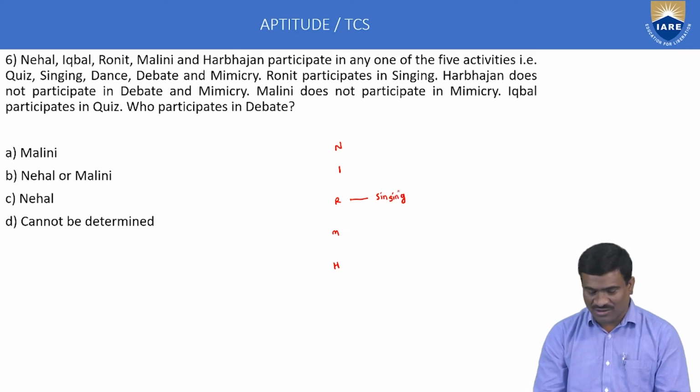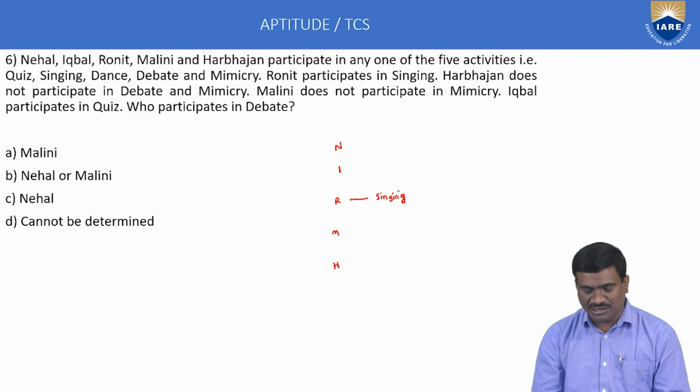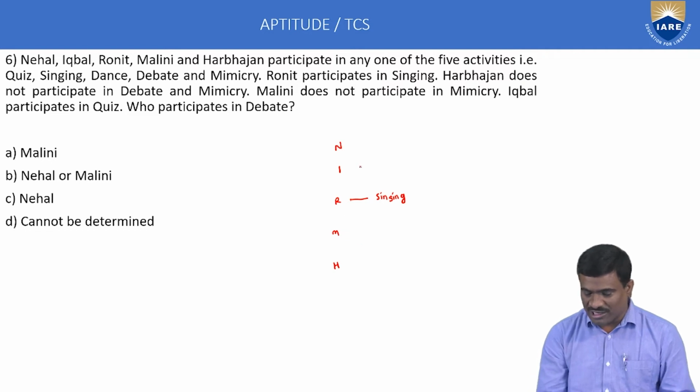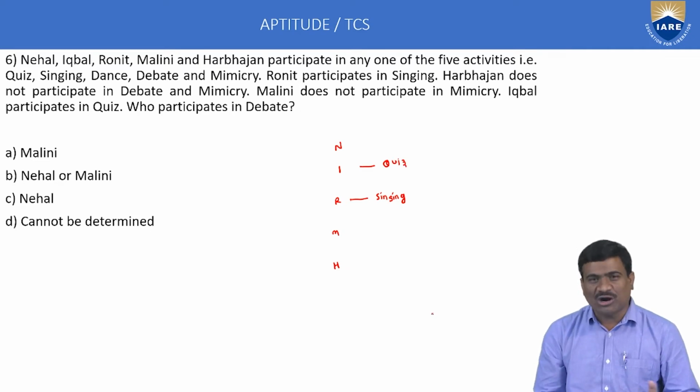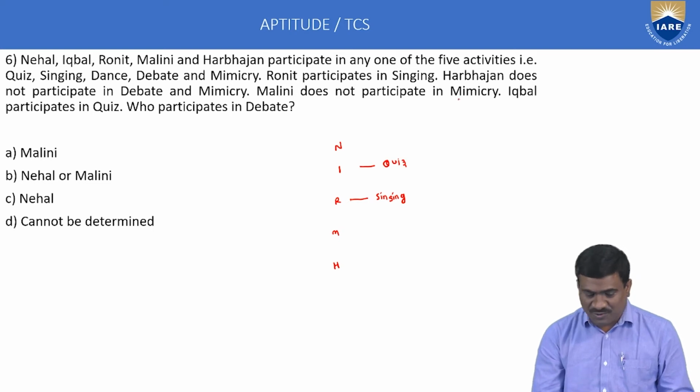Ronit is singing. Harbhajan does not participate in debate and mimicry, that is the condition. Malini does not participate in mimicry, but Iqbal is clear information. Okay, right. This is called basic information. Next, apply the conditional information. First condition: Harbhajan does not participate in debate and mimicry.